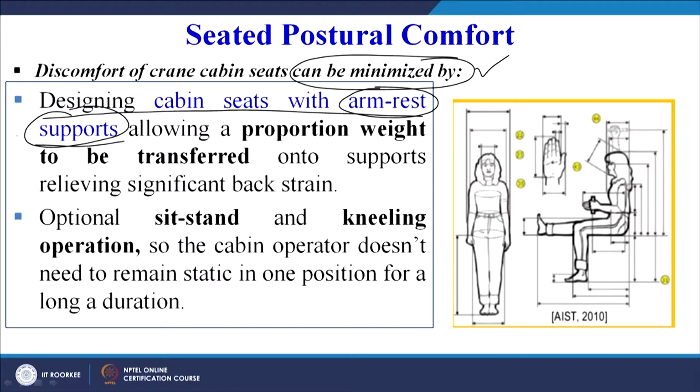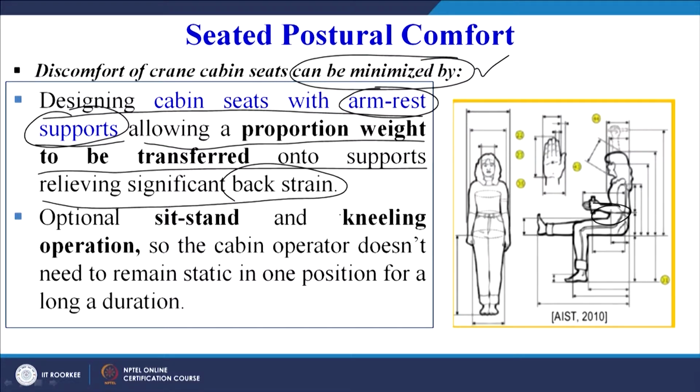Armrest supports allow a proportion of the weight to be transferred onto the supports, relieving the significant back strain.